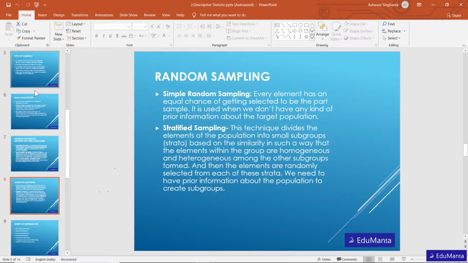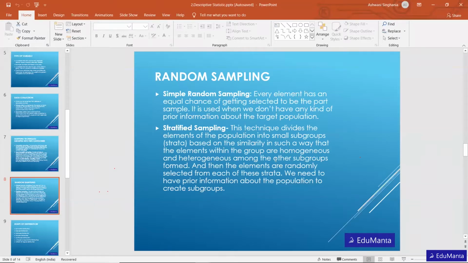Whereas stratified sampling is where you divide the entire population into subgroups. For example, you divide the class into two groups, male and female, and now from both groups you do simple random sampling.